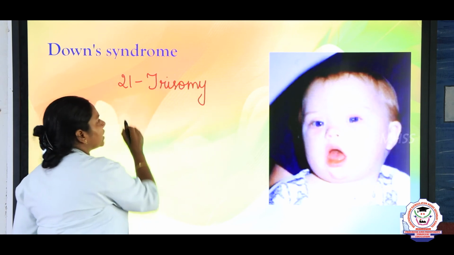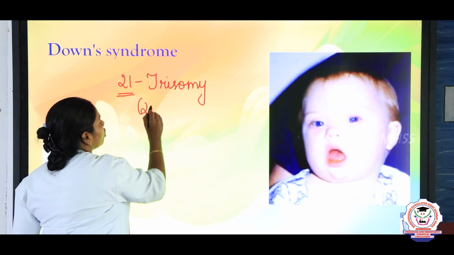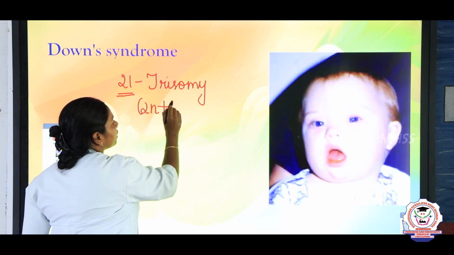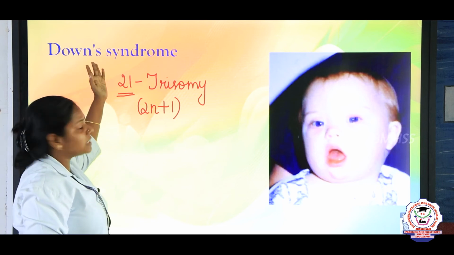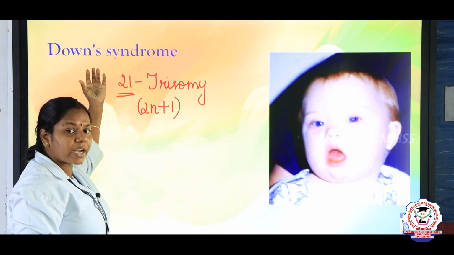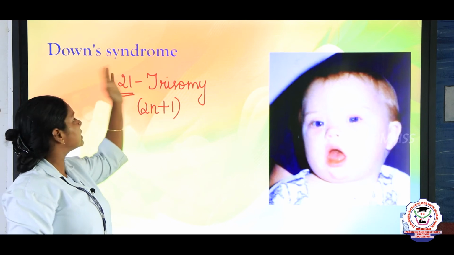Chromosome 21 is in the condition of one more chromosome being added to it. It's in the condition of 2n plus 1. That disorder we call Down syndrome. So what is the reason, children? The trisomic condition in chromosome 21 is the reason for Down syndrome.